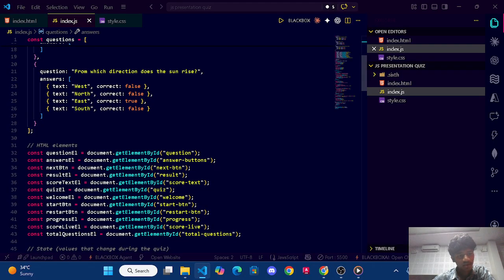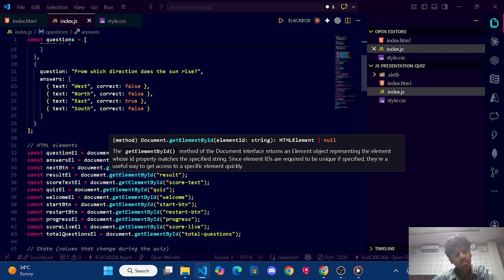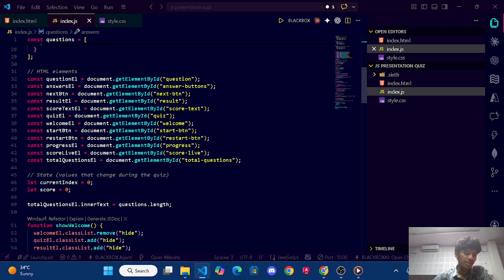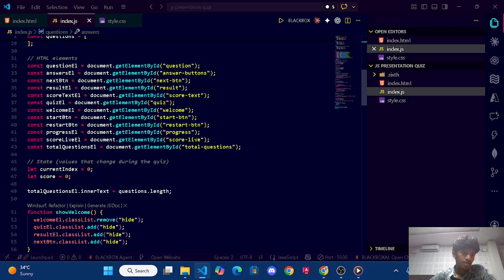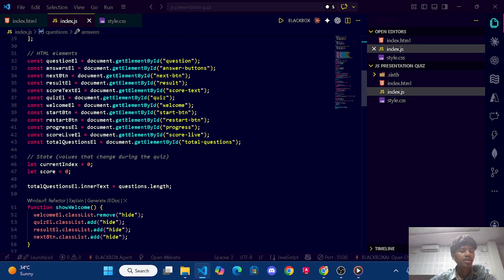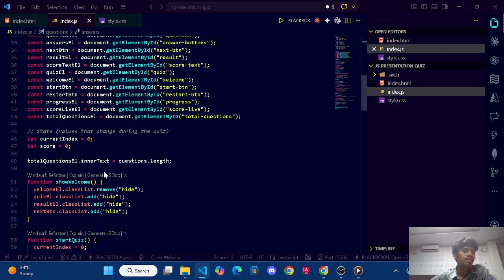And these are elements of HTML we can access with document. Right? And let current index value be 0. Why do we have the number 0? Because we find the current value at 0. That's it.